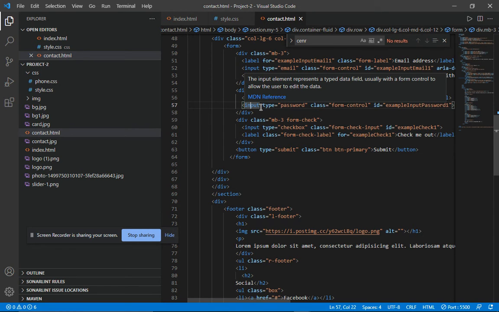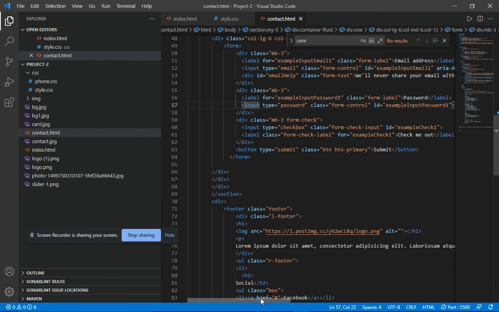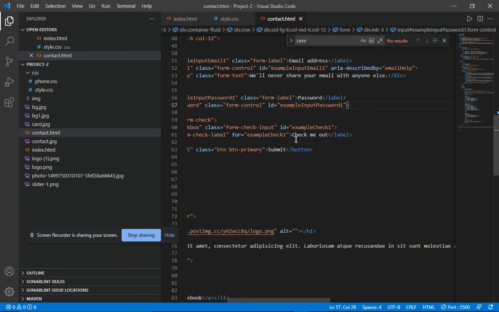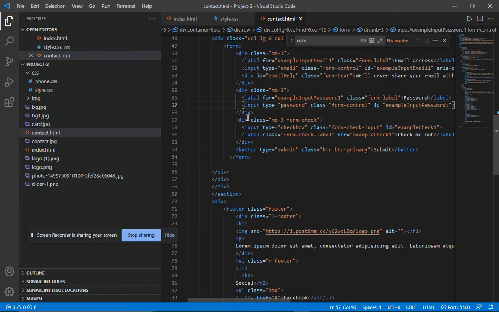So I show some examples, and I hope you clearly understand all this. Whenever you declare an attribute, you declare it in the first, or starting, tag.